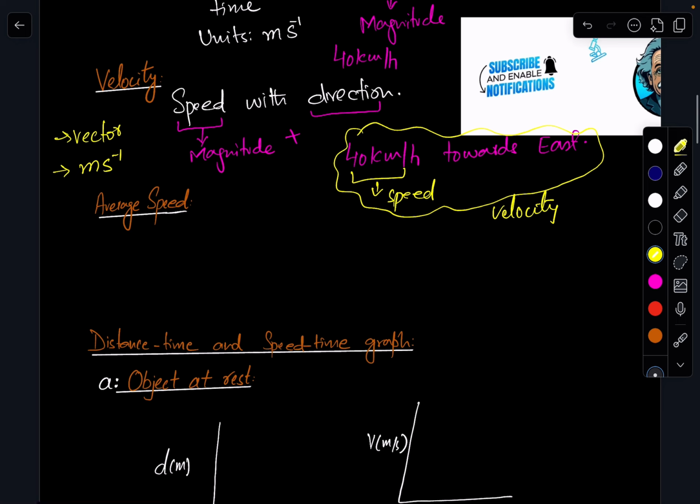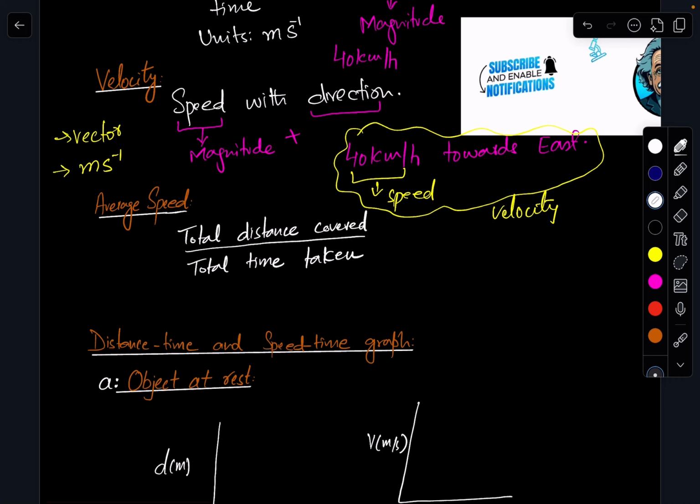Okay, next thing is the average speed. Average speed can be defined as total distance covered over total time taken. So that will give you the average speed. Average speed basically tells you about the whole journey. What was the average speed during the whole journey, right? It's not going to tell you about the speed at any instant.